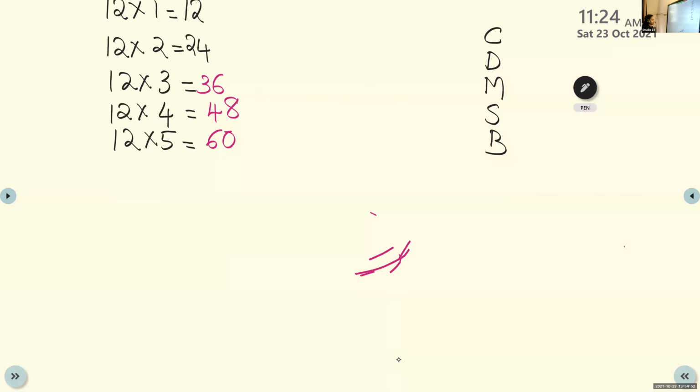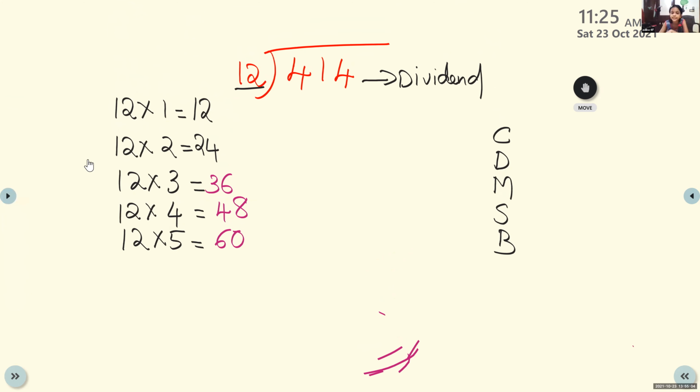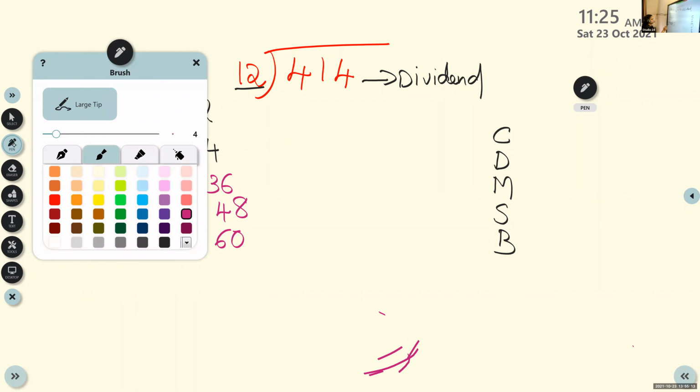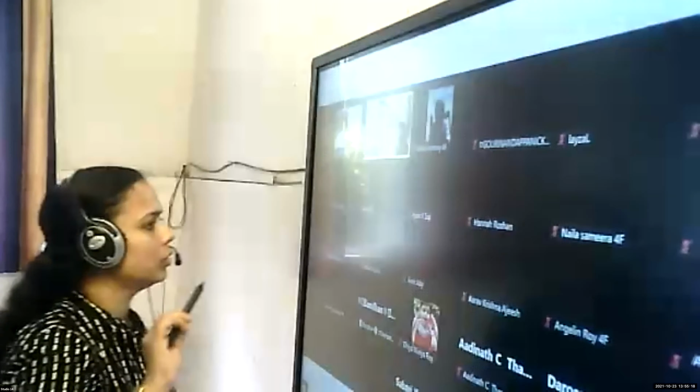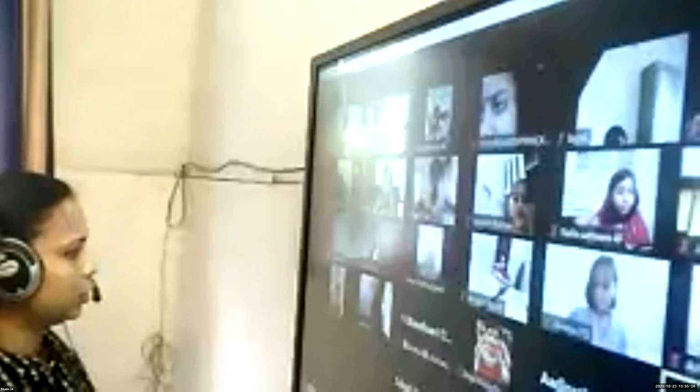Now, children, if you have completed this table, please keep your pencil, everything down and listen here. Have you all completed writing the tables? Yes. Then keep all the pencil books down and listen here. Please don't write anything now. Okay. Now, children, what we are going to do here, the same steps. I hope all of you are paying attention, and please keep your videos on.